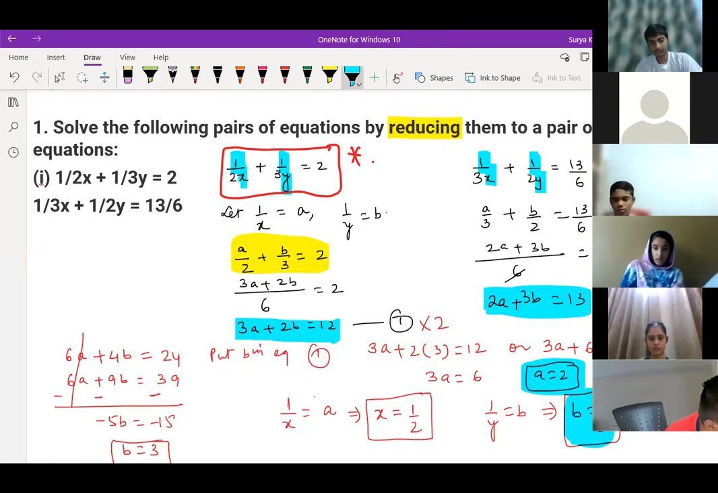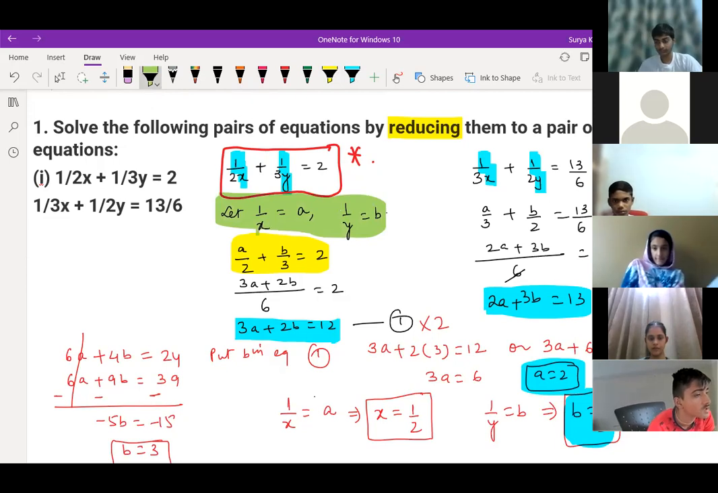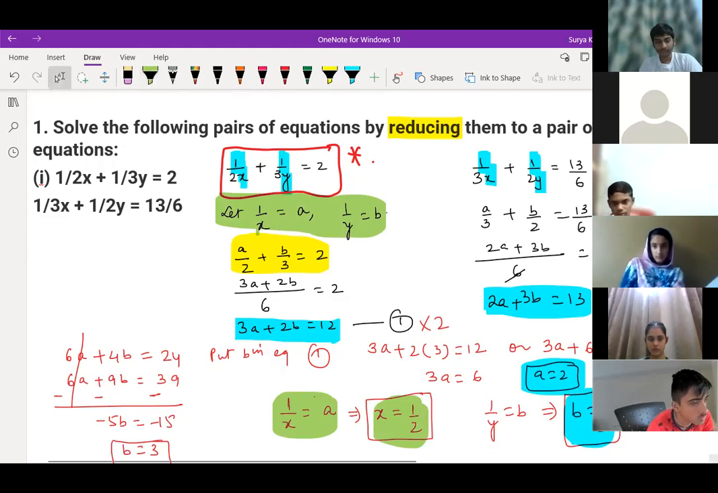After getting the value of a and b, we have to put what we have let in the initial stage. What did we put initially? That I was putting in green color over here. 1 by x is equal to a, and x is equal to what we got? 1 by 2. Understood, children? Again, y, where I have written over here?